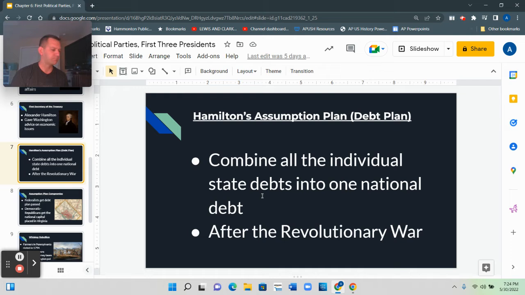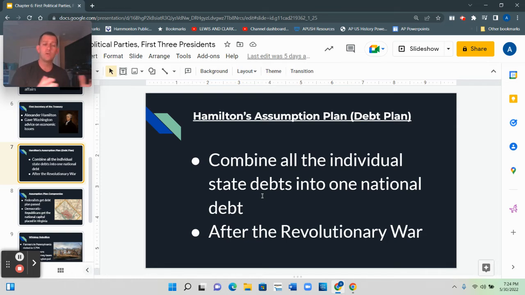So what do I mean by that? At this time, in the 1790s, there were 13 states in the country. And each one of those states had its own debts from the Revolutionary War. So Hamilton believed that to move forward as a country, the only way that we could do that successfully was to take the debts of all 13 states and combine them into one United States debt.